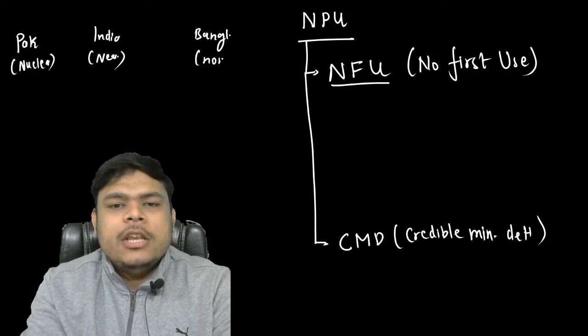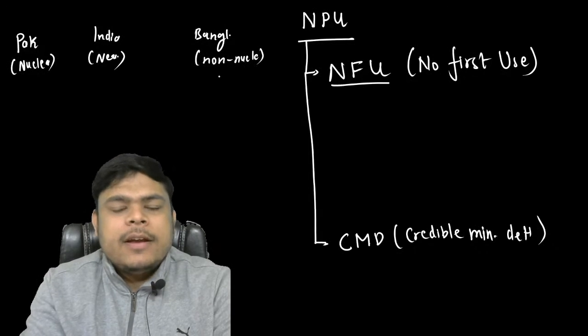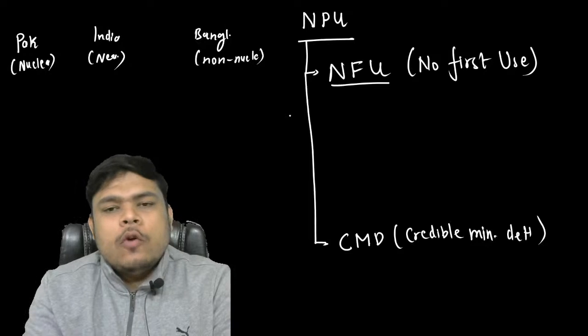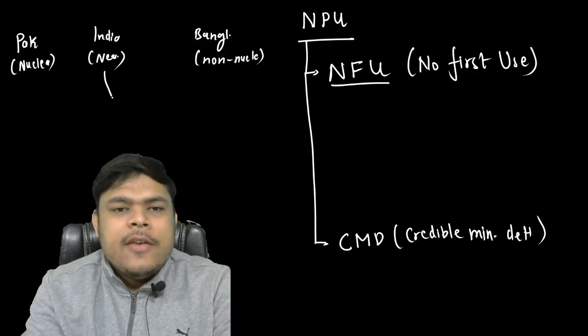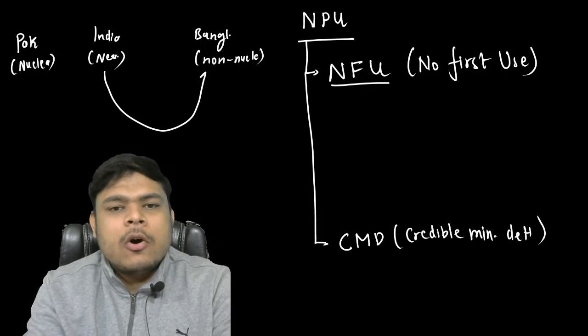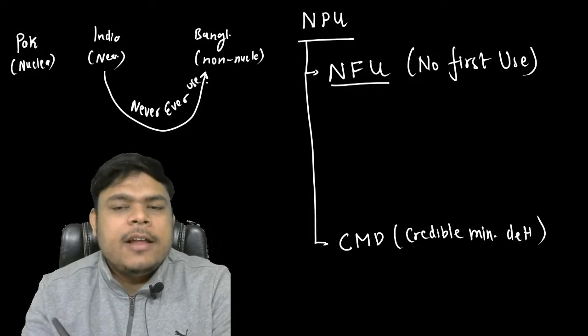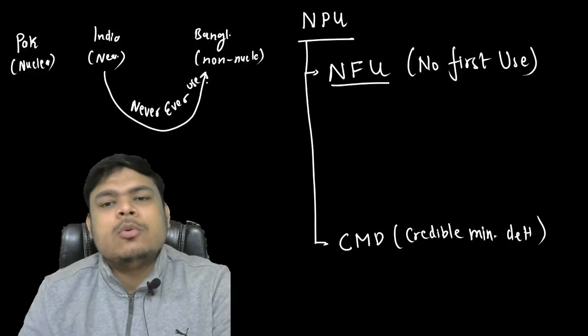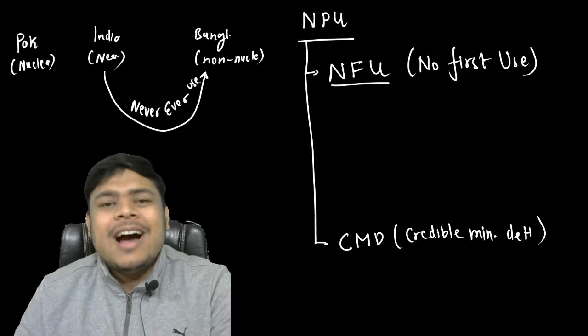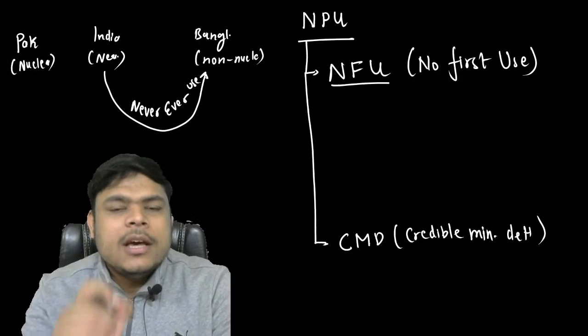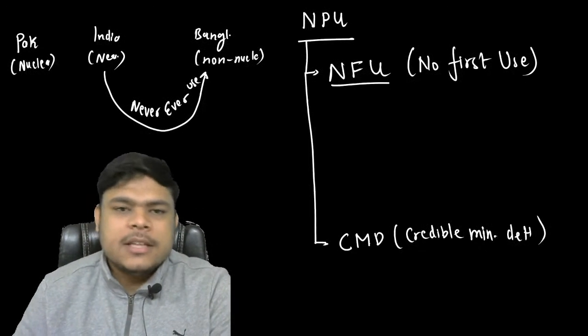Bangladesh is a non-nuclear country. So, according to the no first use policy, India will never use nuclear weapons on Bangladesh. Never ever. India will never ever use nuclear weapons against a non-nuclear country. Please do remember this thing.